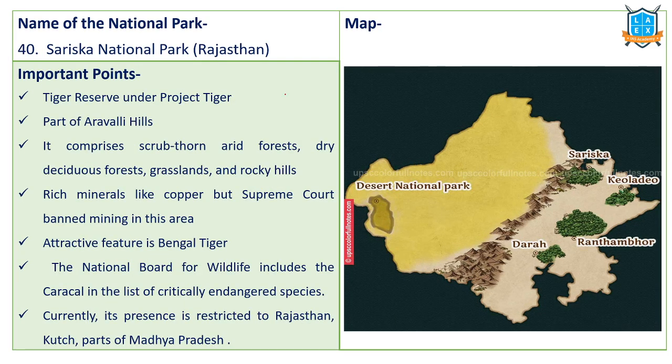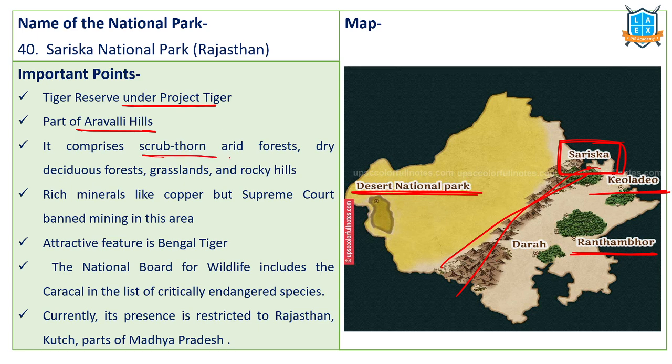Next important national park is Sariska National Park. Sariska National Park, important. Already we have discussed Keoladeo National Park, Ranthambore National Park, Desert National Park from Rajasthan. This is another one, Sariska National Park. This is a tiger reserve under Project Tiger. This is part of the Aravali Mountains. Look at this map, Aravali Mountains.